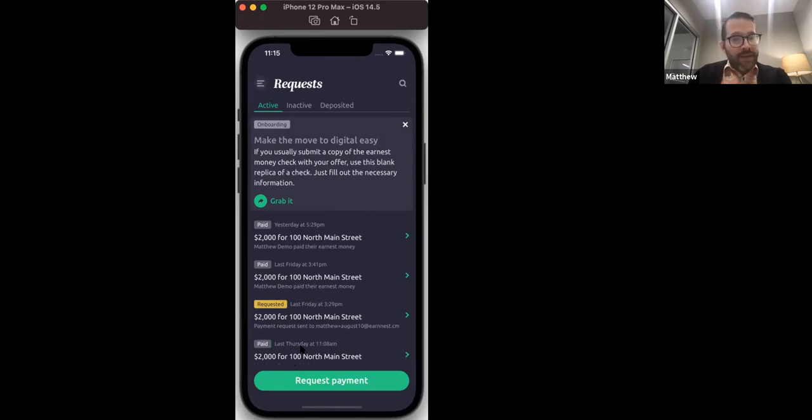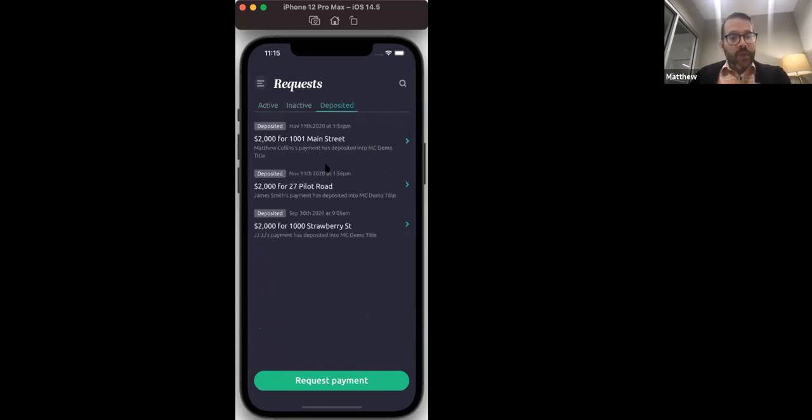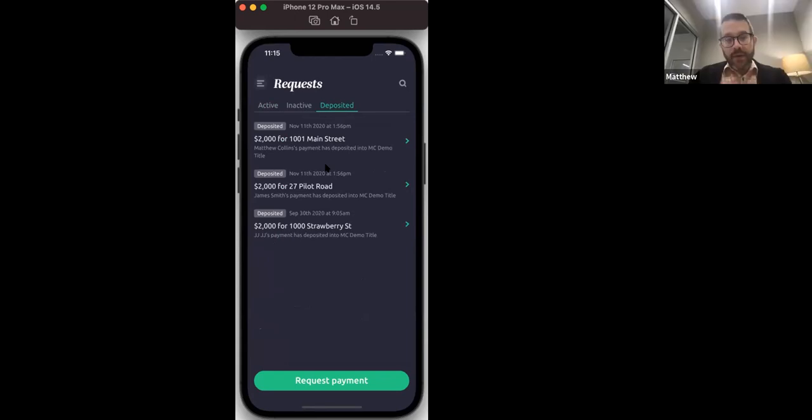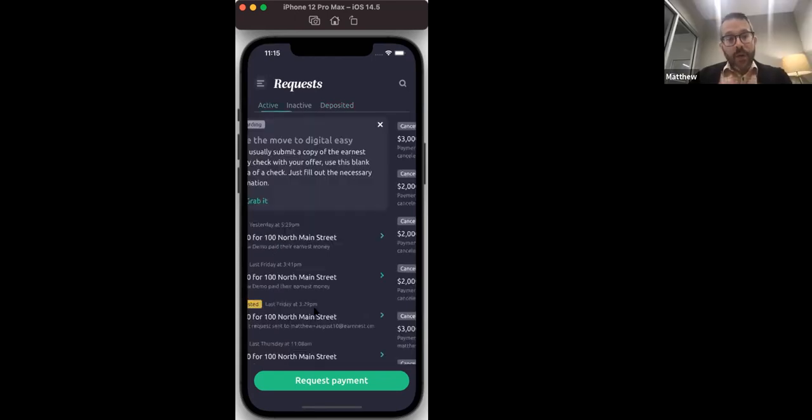The request has been made, maybe the buyer hasn't gone in and completed it yet, or maybe they have and the money's on the way to the escrow account. Inactive are ones where the contract maybe fell through and they're just not going to go forward with that current property address. And then up here, the deposited, those are ones that are fully completed. They've been, the money's been sent by the buyer and it's reached the escrow account and it's available funds at this point. So what I'm going to do is I'm going to show you a quick request.